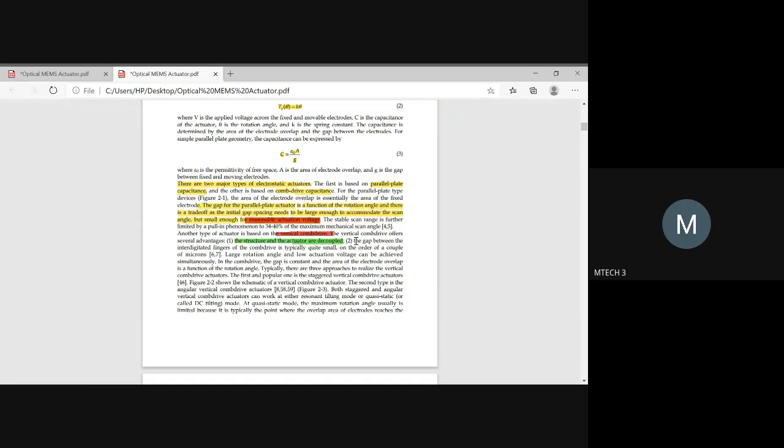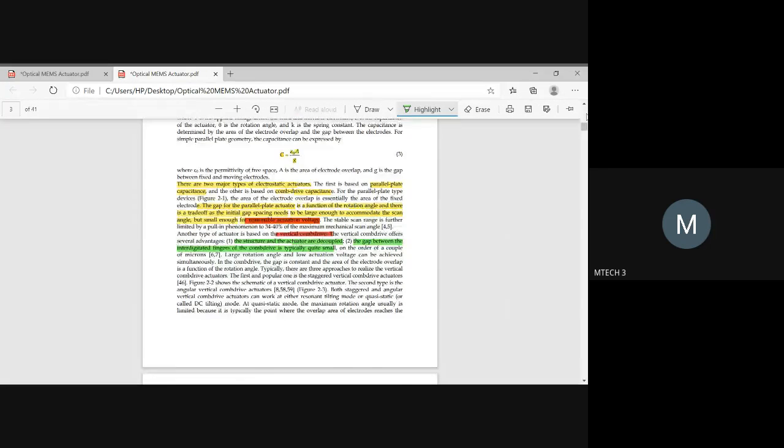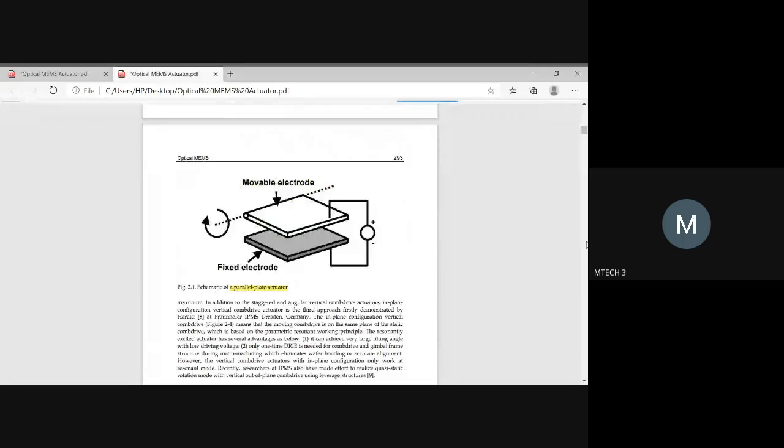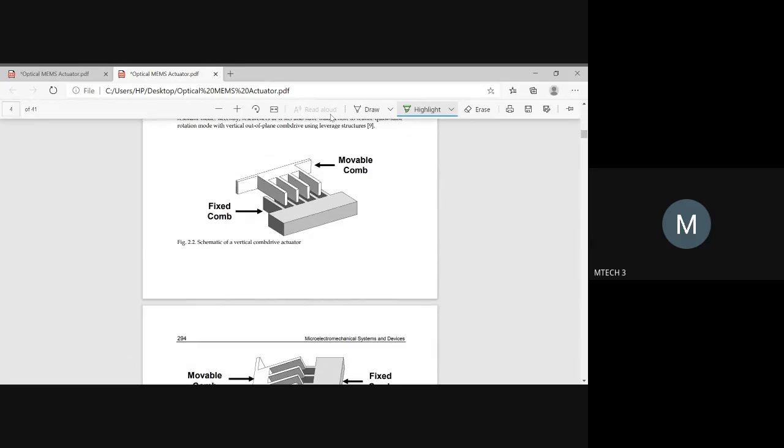Secondly, the gap between the integrated fingers of the combo drive is typically quite small. In the case of parallel, you can observe there is a specific gap in between the two electrodes. But when these two are in a combo pack, even when they come and lie down, there will be only a small difference.